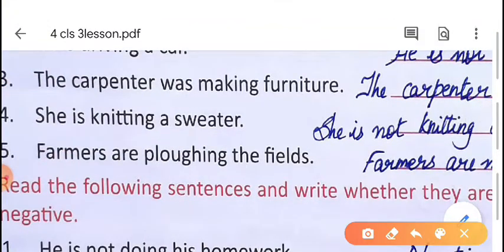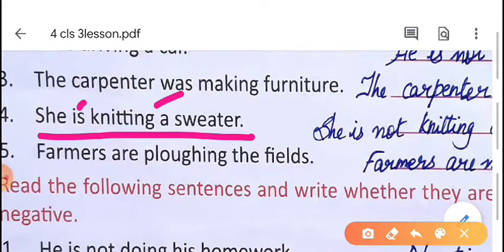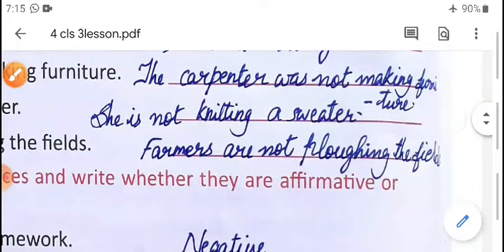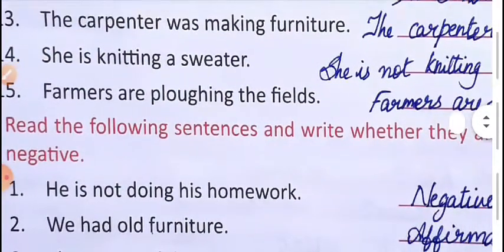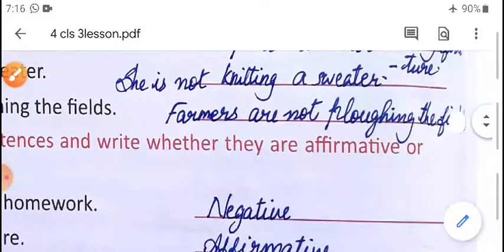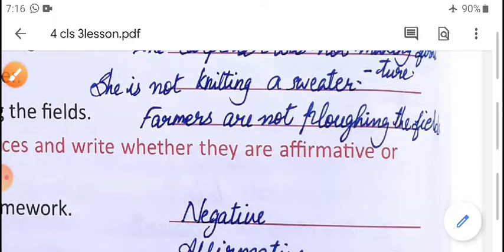She is knitting a sweater. Here is is the helping verb, knitting is the main verb. So between these two verbs we have to write not. She is not knitting a sweater. Farmers are ploughing the fields. Here also are is the helping verb, ploughing is the main verb. So in between these two we have to write the negative word not. That means farmers are not ploughing the fields.